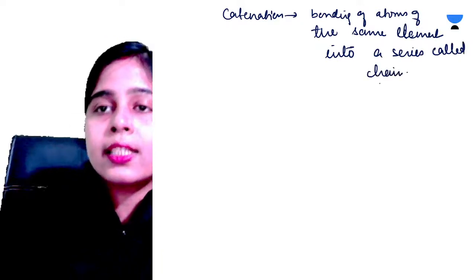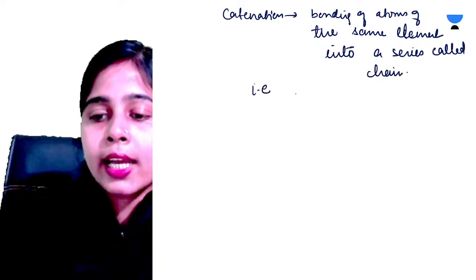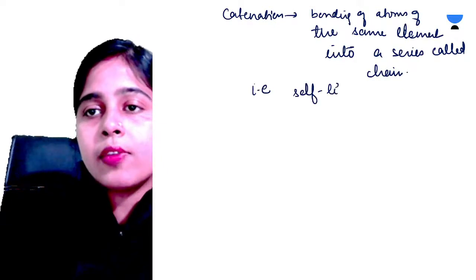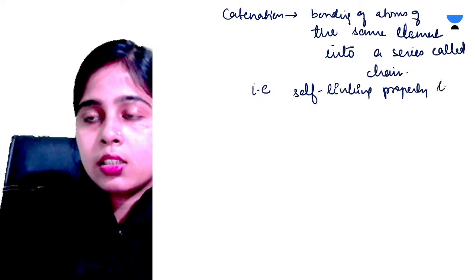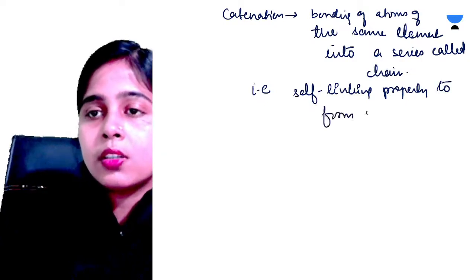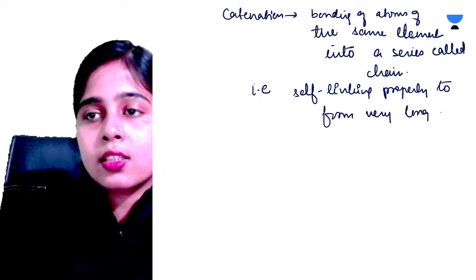Or you can define it as the self-linking property to form very long chains.